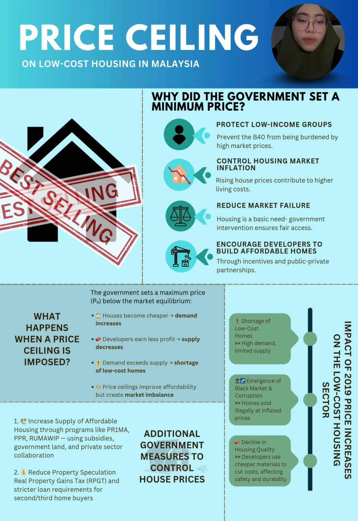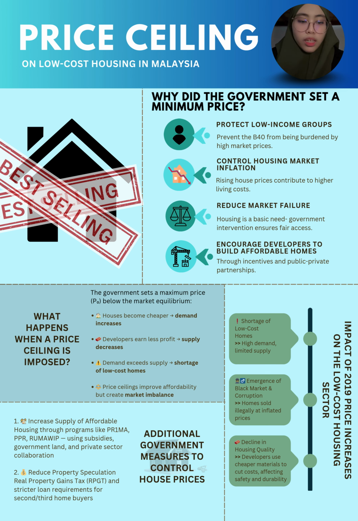Third, we have reducing market failure. Market failure happens when demand, supply, and prices cannot reach equilibrium. And the price ceiling helps ensure affordable low-cost housing and prevent misallocation of resources. Government intervention also helps stabilize the market and protect vulnerable groups.